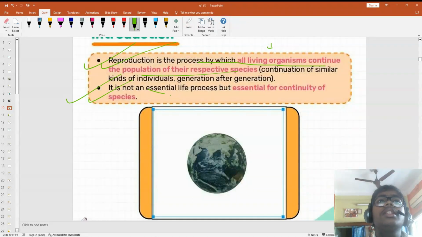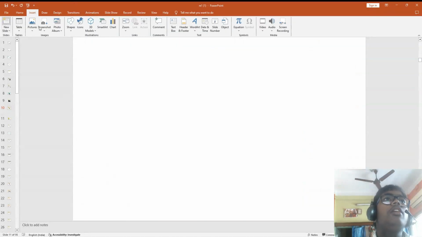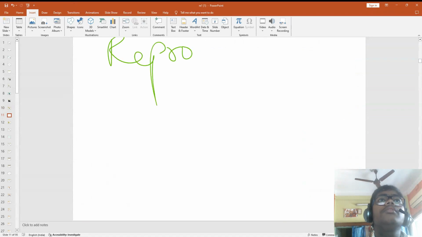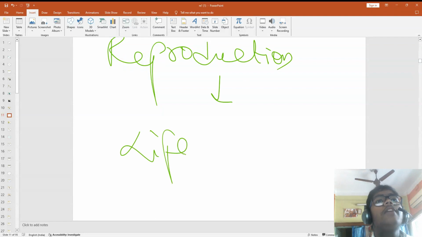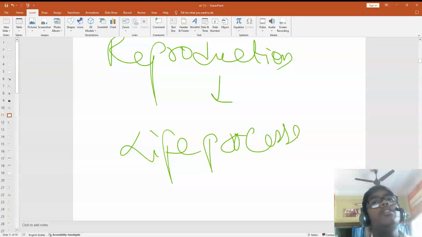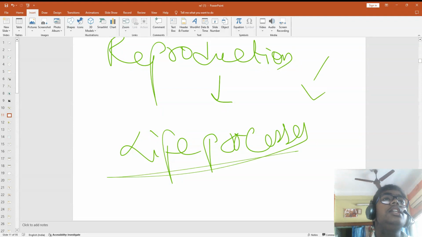It is not an essential life process, but it helps in continuity. Now we consider reproduction as a life process. Life processes are those necessary for human life. You have this detailed chapter in class 10, chapter name is Life Processes. You have detailed information there about the respiratory system, excretory system, reproductive system, digestive system, skeletal system, everything.